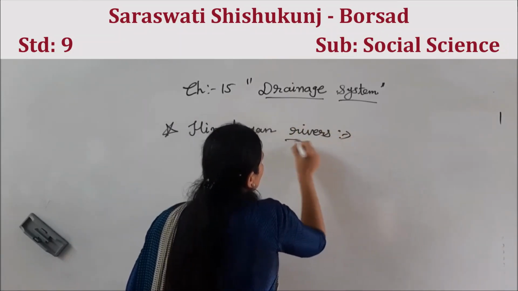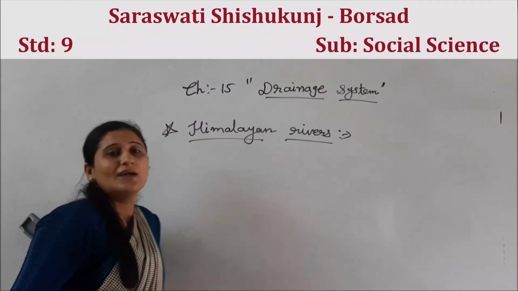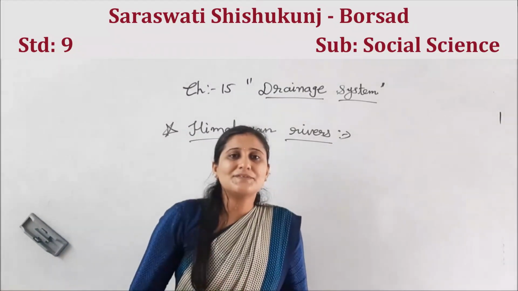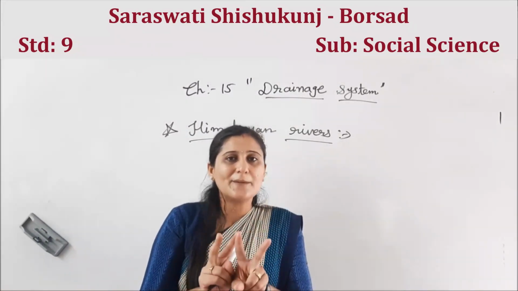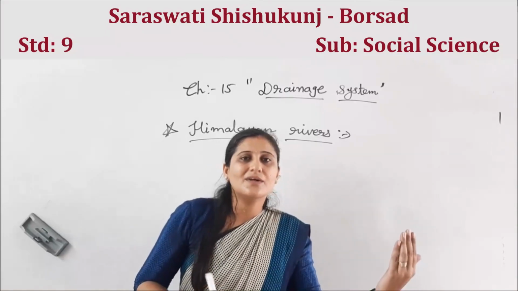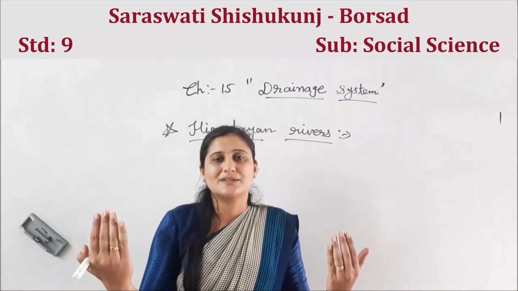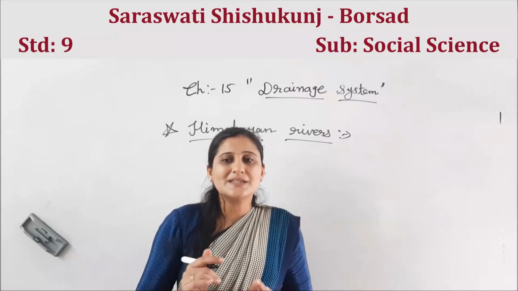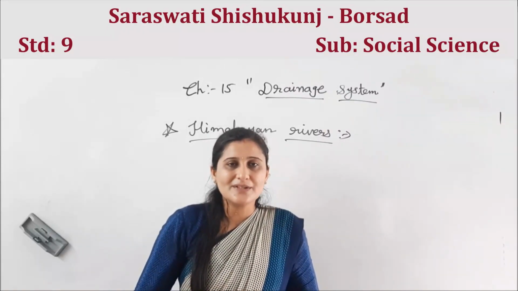Do you remember in a previous video I discussed there are 2 types of river, Himalayan rivers and peninsular rivers? Do you remember the differences?